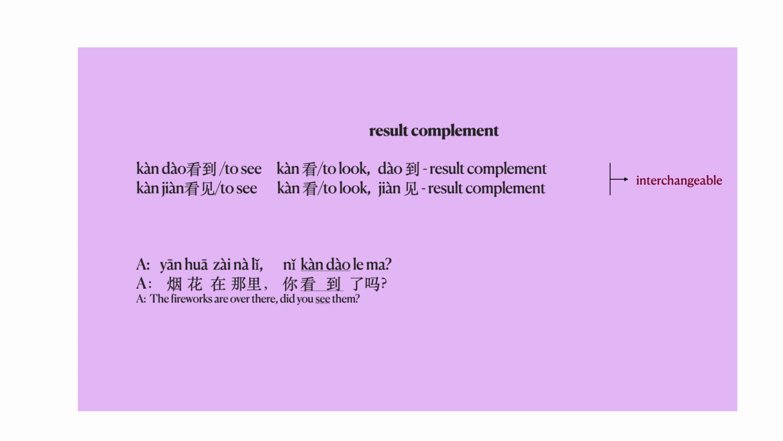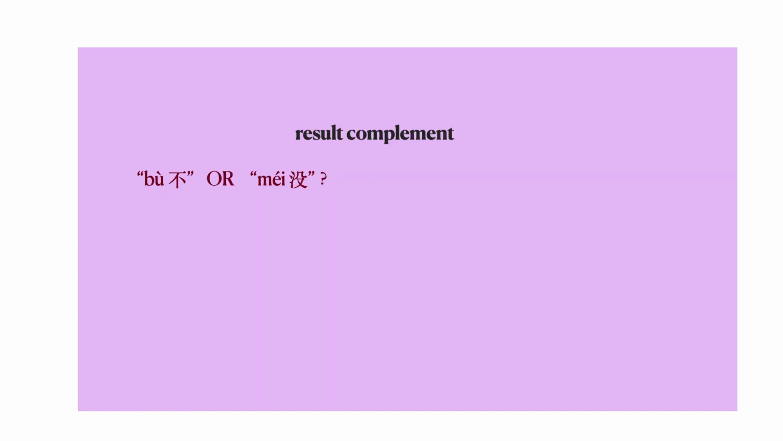Did you see them? Next, I'm going to answer another important question. Lots of students ask me, how do you negate a sentence with a result complement? Do you use 不 or 没? Think of it this way. 看到 means to see. 听到 means to hear. If it has a result complement, then it means it's an action that happened in the past. Did you see it? Did you hear it?